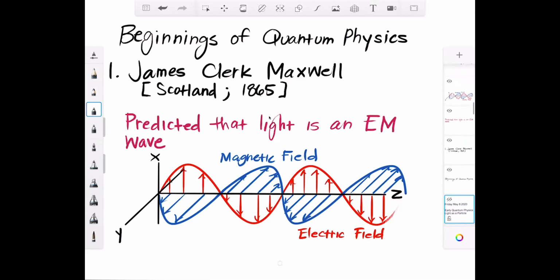However, this was still considered classical physics. So we needed another person to come in and expand upon this idea. By the way, this was only a prediction, a theory. So we didn't really have any proof of this at the time. Okay, so that was Maxwell.